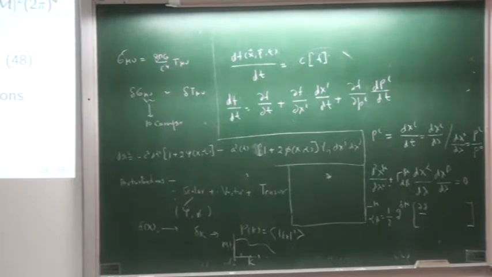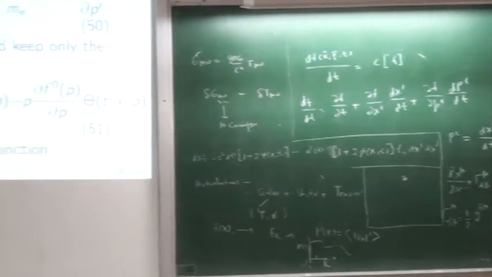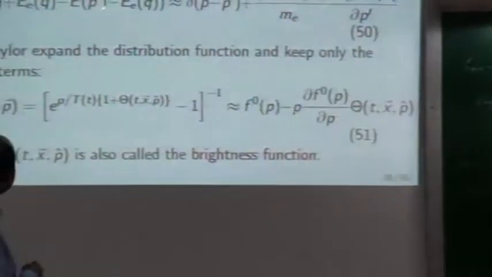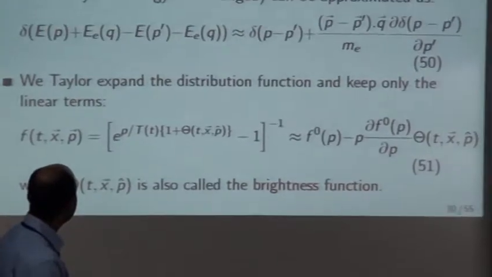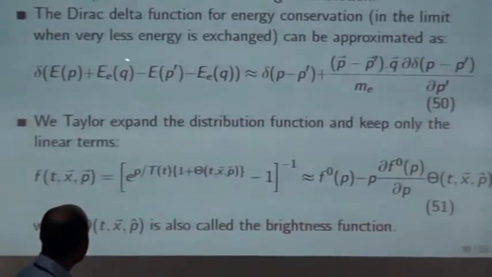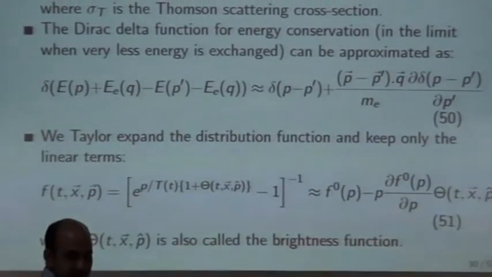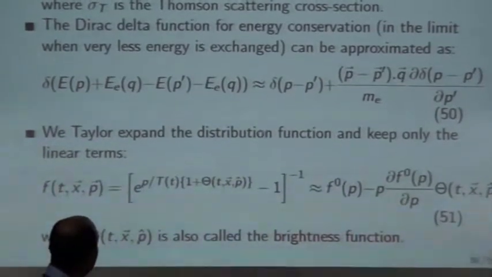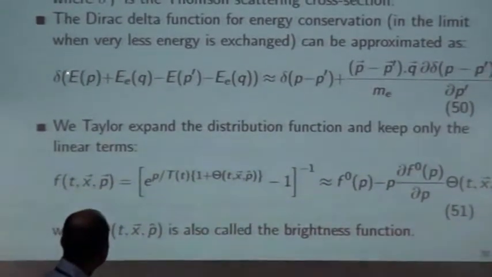That Dirac delta function for energy can be written in this way. You can see that the energy of the photon plus the energy of the electron before the collision is the same as the energy of the photon and electron after the collision. It remains the same, so this condition will enforce that.